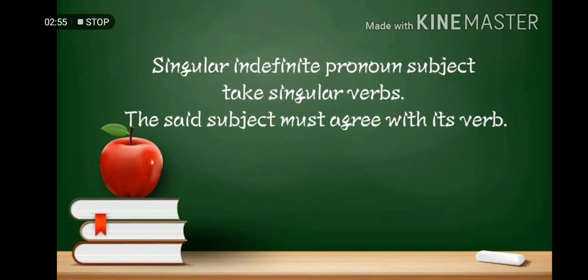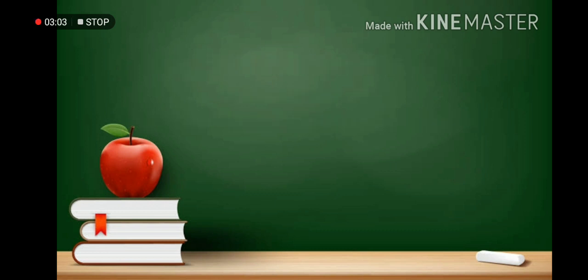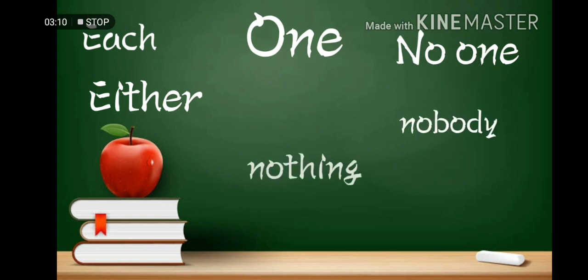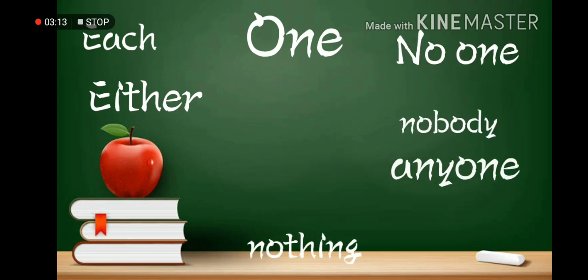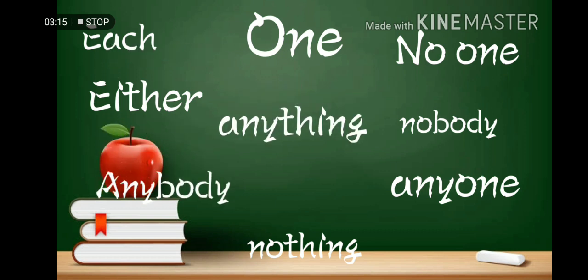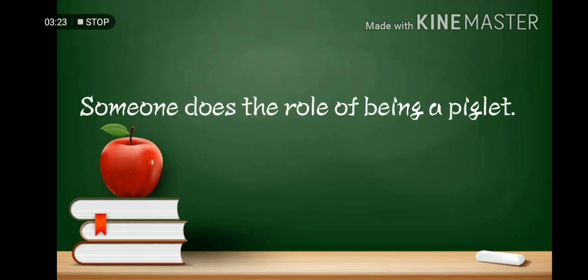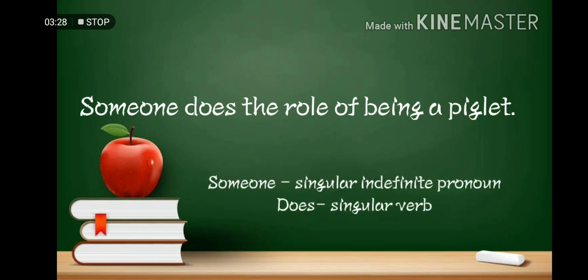First condition, singular indefinite pronoun subject must take singular verb. So here are some singular indefinite pronouns: each, either, one, no one, nobody, nothing, anyone, anybody, anything. So these are just a few of the singular indefinite pronouns. For example, someone does the role of being a piglet. So someone is a singular indefinite pronoun that agrees with its verb does.